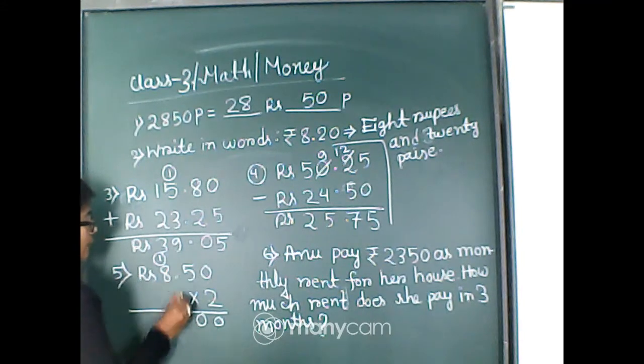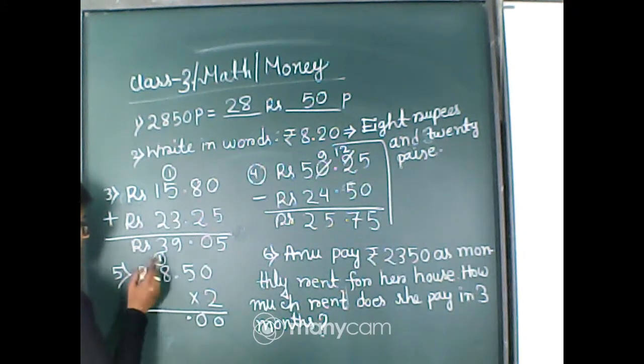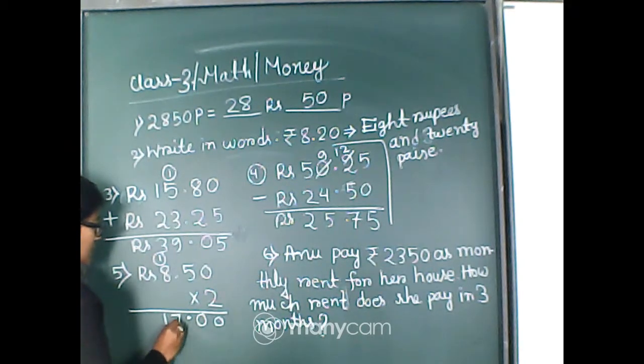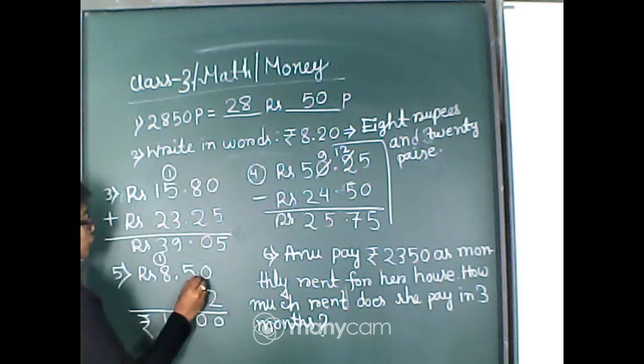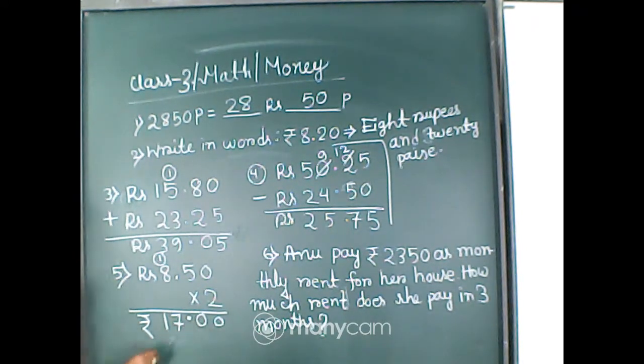Now see, this point will come here. 2 8s are 16 plus carry 1 is 17. Because here after the decimal there are two digits, here also from this side, after 2 digits, the decimal will come here. Okay. Now it's 17 rupees.